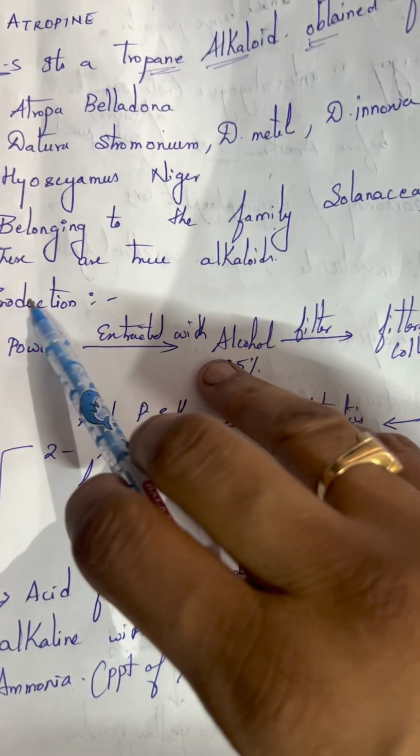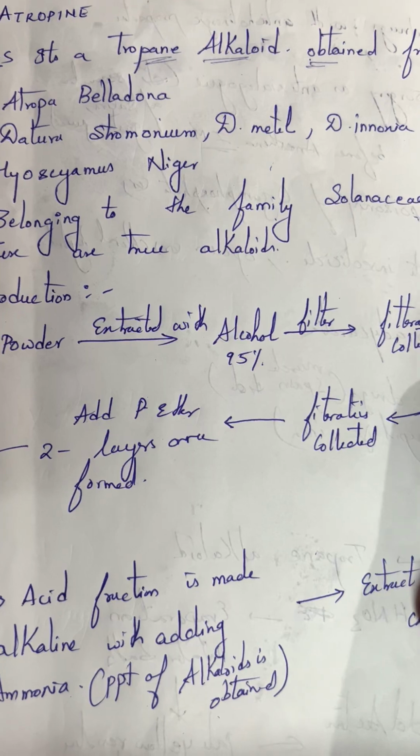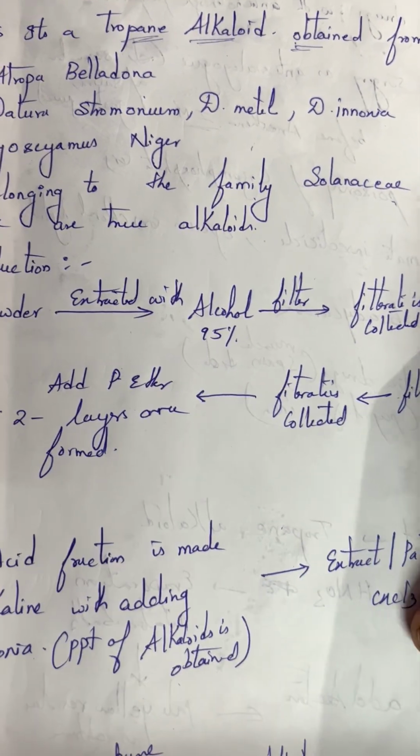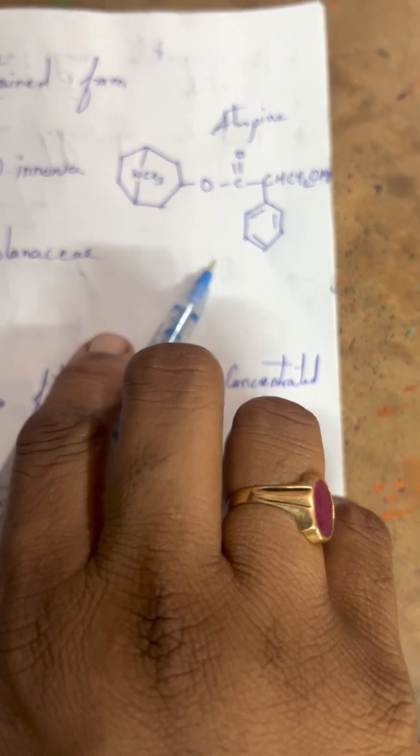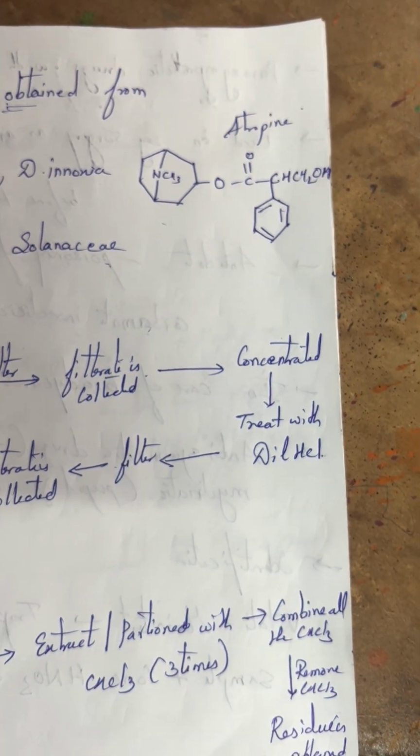It also comes under the category of true alkaloids. We have studied under alkaloids true alkaloids, false alkaloids and pseudo alkaloids. So it comes under true alkaloids. This is the structure of atropine, the exact structure of atropine.